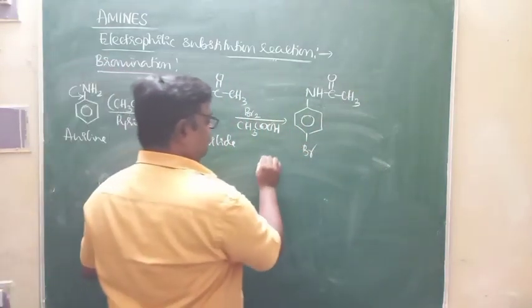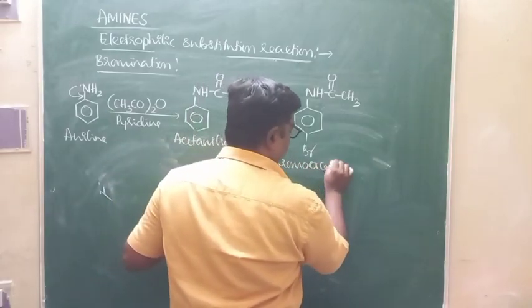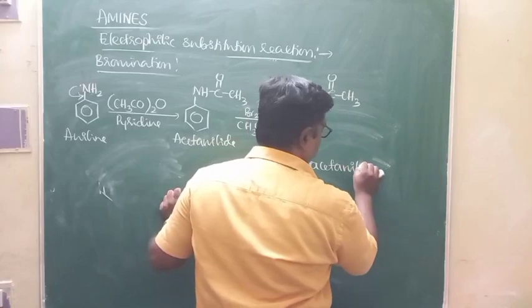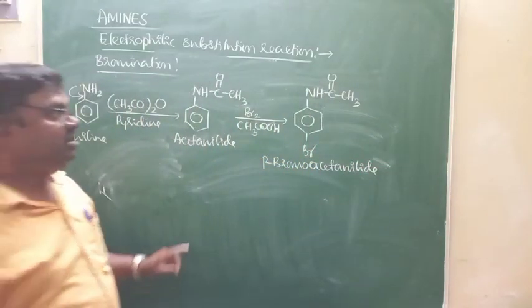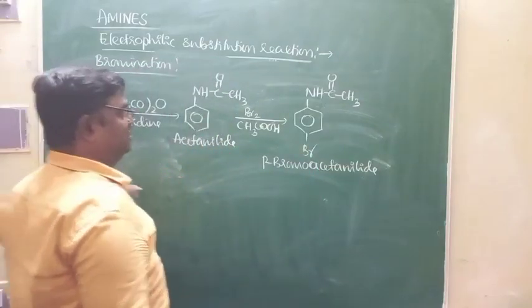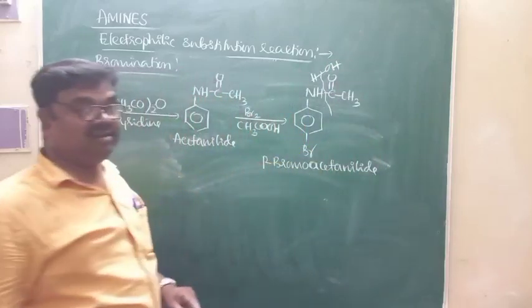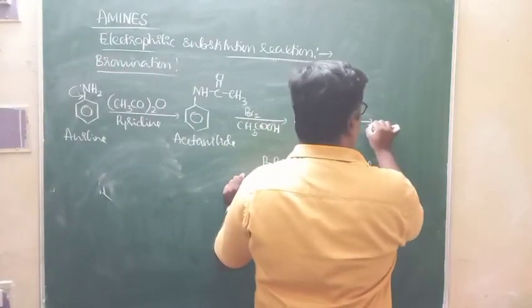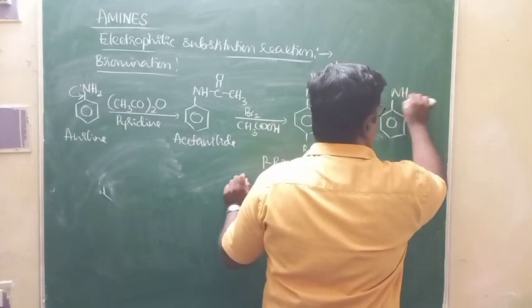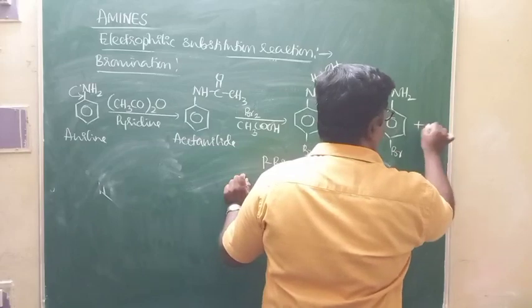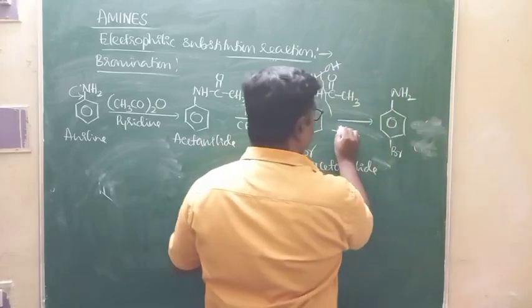This is para-bromoacetanilide. Para-bromoacetanilide. Mono substitution takes place. In order to recover this NH2 group, you subject this for hydrolysis. Again, you are going to get, look at this, this is NH2, and of course this is bromine, plus this is CH3 COOH.